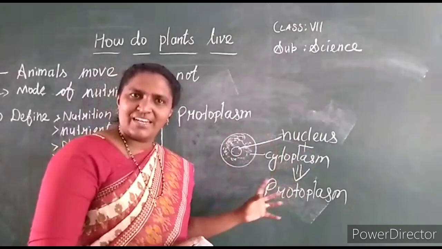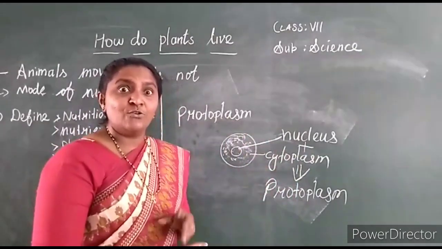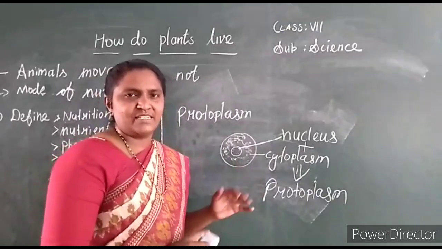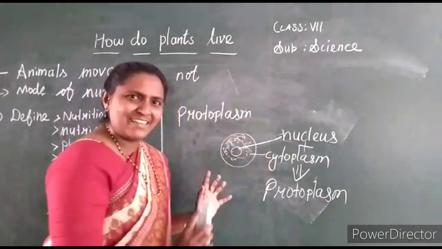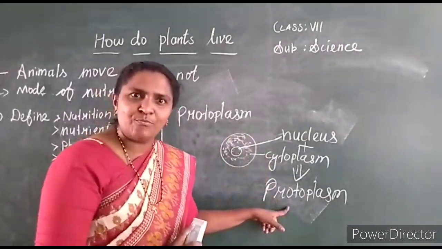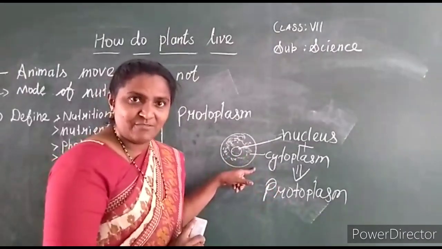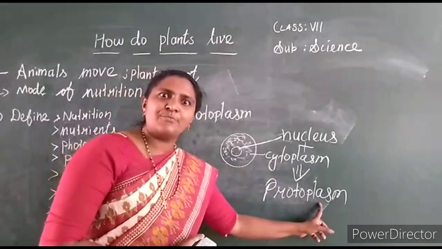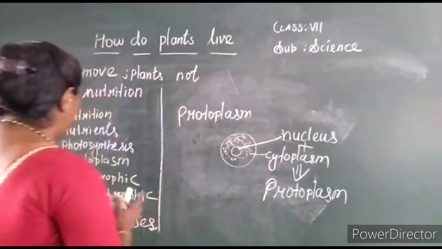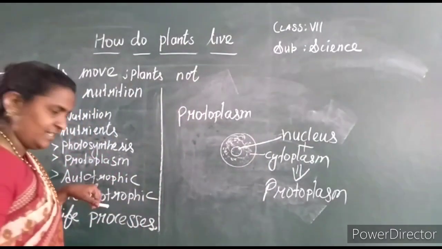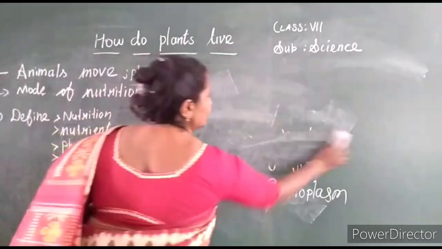In the cytoplasm, many living components are present, like mitochondria, lysosome, Golgi complex. So this overall cytoplasm and the nucleus, the entire portion of the cell, is called protoplasm. All the living components, including nucleus and cytoplasm, are called protoplasm. Where is it present? In the cell. Next one, autotrophic we completed, heterotrophic mode we completed. Next, life process. What are life processes?